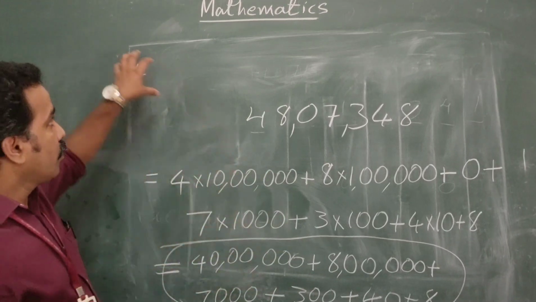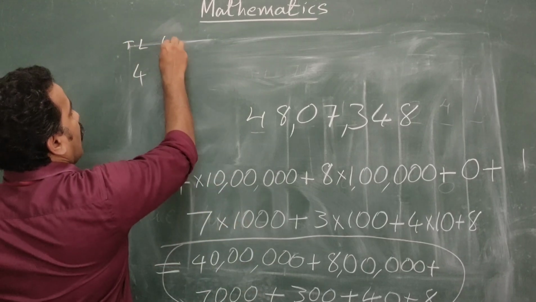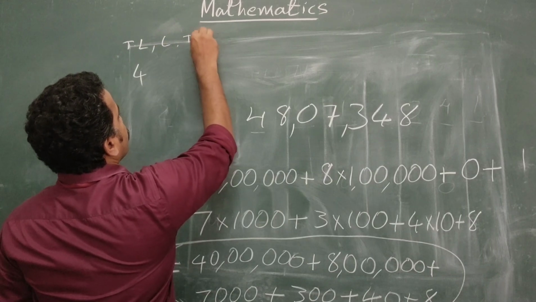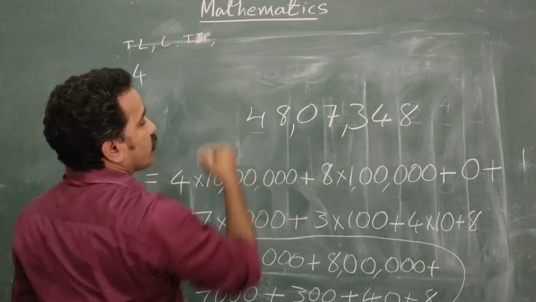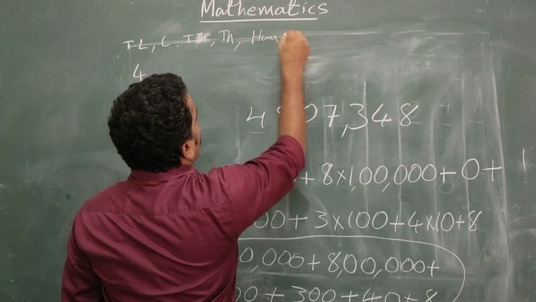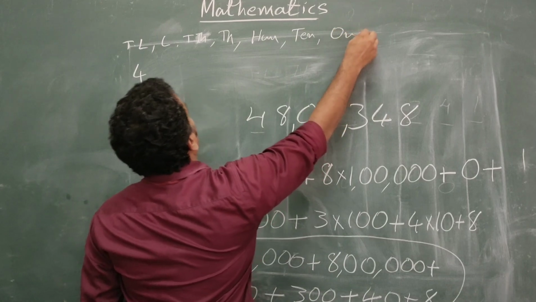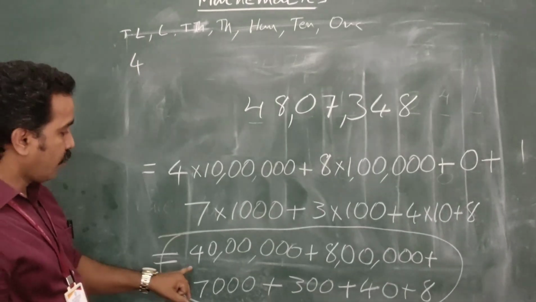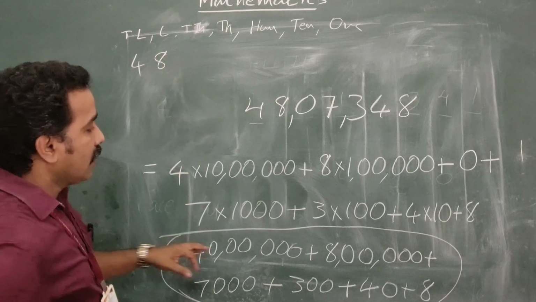You can make a place value chart: 10 lakh, lakh, 10,000, 1,000, 100, tens, ones. So in the 10 lakhs place 4 is there, and in the lakhs place 8 is there.